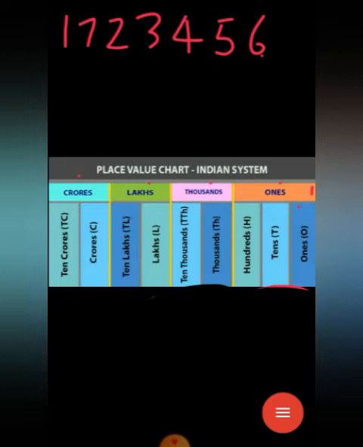I am writing one more digit here. Which number? Yes, 8 I am writing here. Okay, how to read this number? It's a big number. First what do you do? Yes, put commas. After the ones period, put 1 comma. This is the ones period, so after the hundreds put 1 comma.